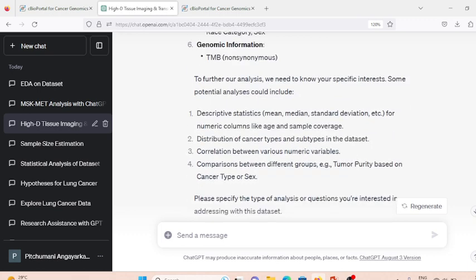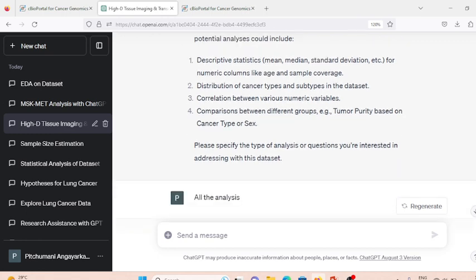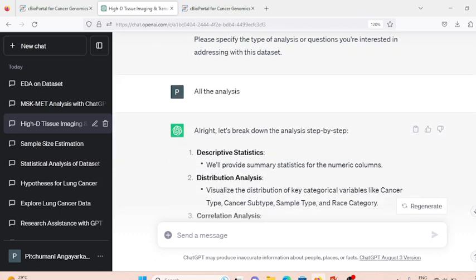It has asked me what type of analysis I am interested in. Do I want to know the descriptive statistics or distribution of the cancer types and subtypes in the data set, or the correlation between the various numerical variables, or do I want to compare different groups, like tumor purity based on the cancer type or the sex. So I gave all the analyses as my reply to this chat.